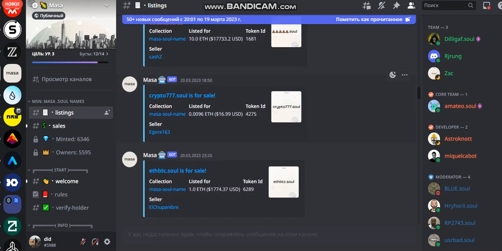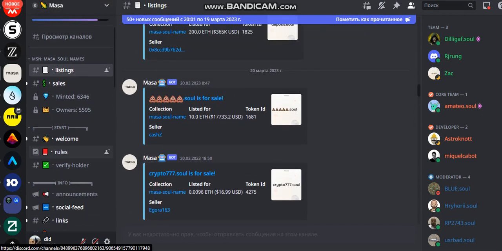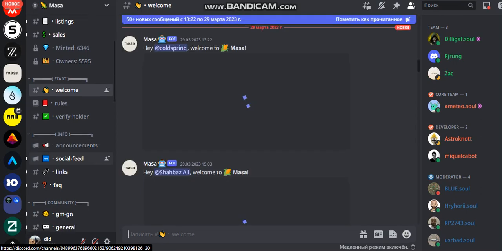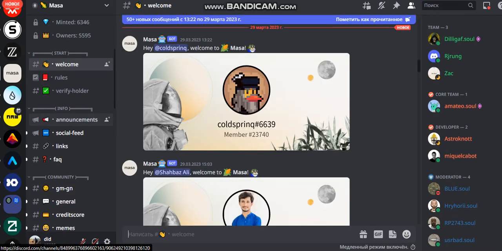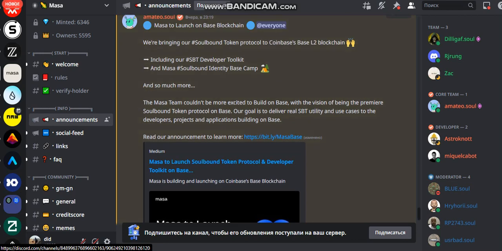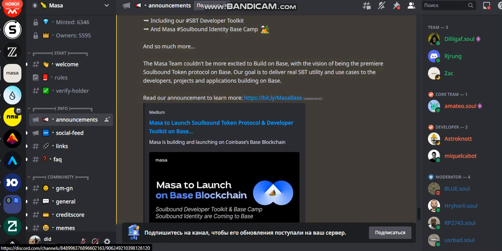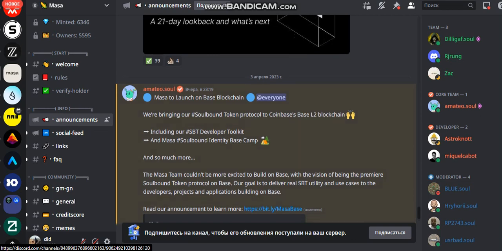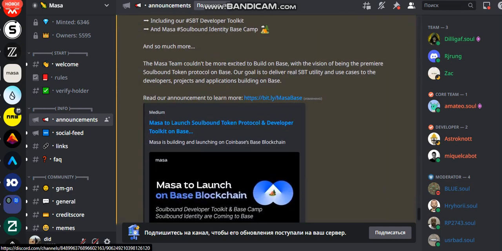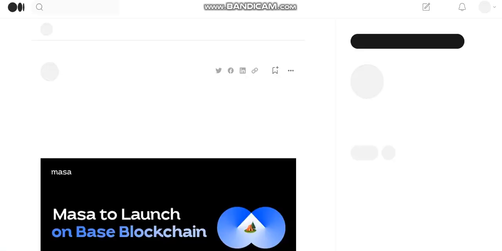Masa launches Soulbound token protocol and developer toolkit on Base blockchain. Masa, the fastest growing Ethereum virtual machine (EVM) compatible Soulbound token (SBT) protocol, is excited to announce the launch of the Base SBT developer toolkit for developers and Basecamp Soulbound identity for users on Coinbase's new Base Layer 2 blockchain.